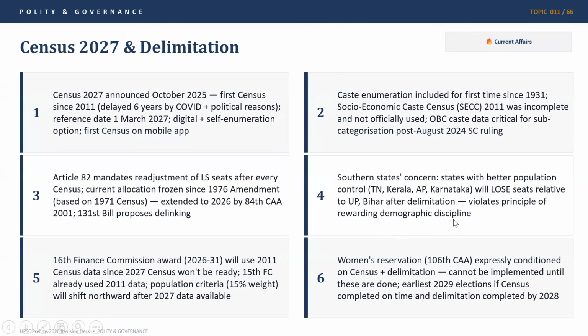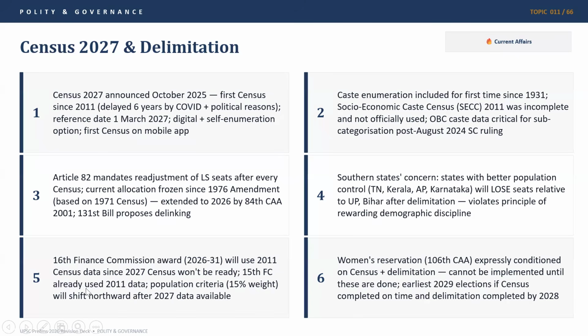So there is a tussle between one person, one vote, and being demographically disciplined and taking good measures for population control. And hence, the population or the census has been delinked with delimitation, which we have read about in the previous video also in detail. Go through Article 82 regarding this and go through this debate which is happening in the Parliament regarding 131st Constitutional Amendment Bill. The 16th Finance Commission, which we have read in previous video, will use the 2011 census data itself, because till the time its TOR come out and its recommendations come out, the 2027 census might not be ready.